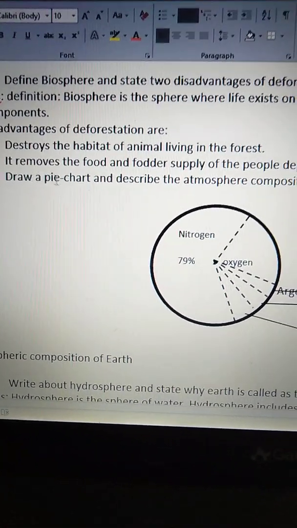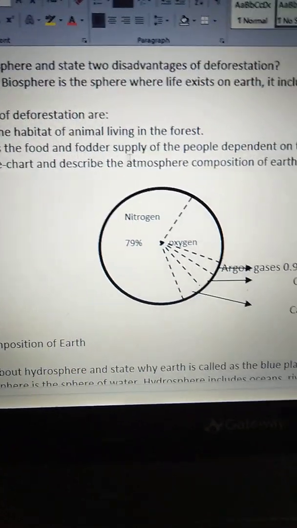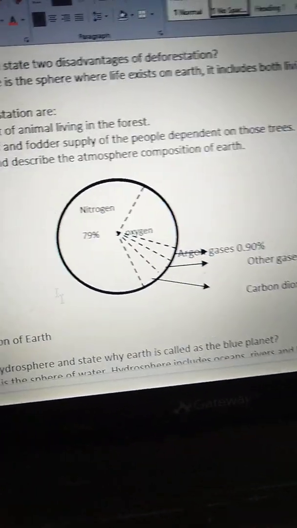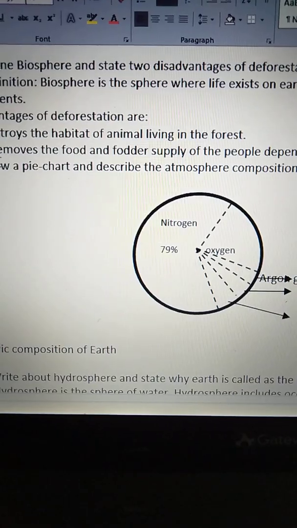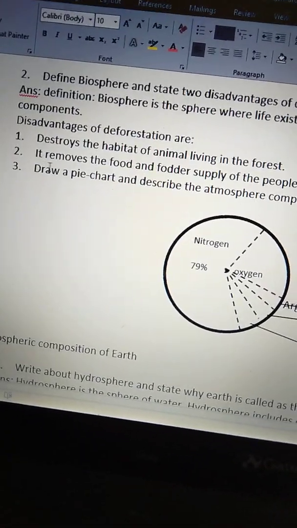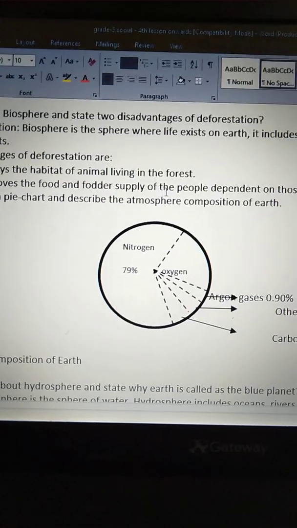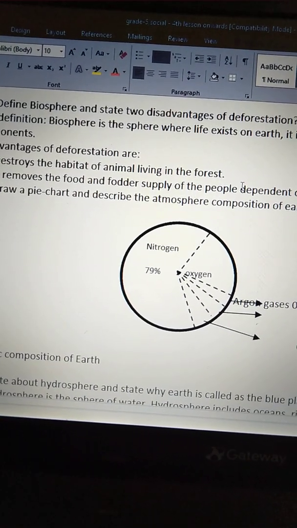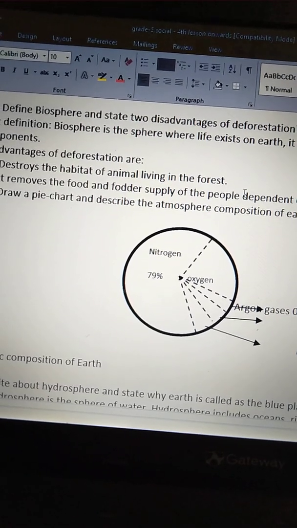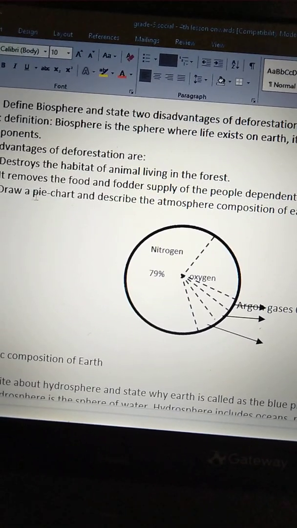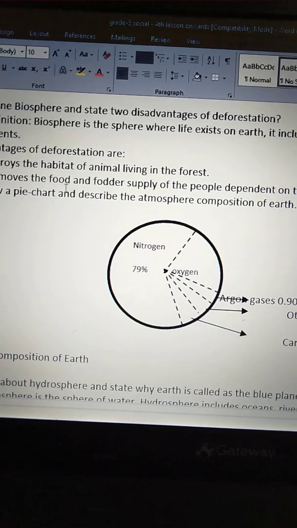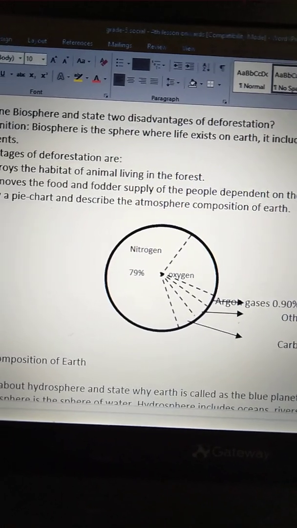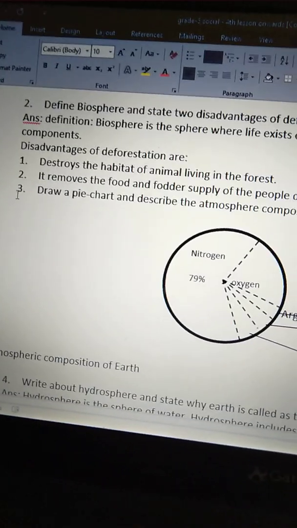Second one, it removes the food and fodder supply to the people dependent on those trees. Yes, so many people depend on agriculture, right? So it removes the food and fodder supply of the people. So with deforestation, if there are no plants, there is no chance for cultivation and all those. So it removes the food and fodder supply of the people dependent on those trees.